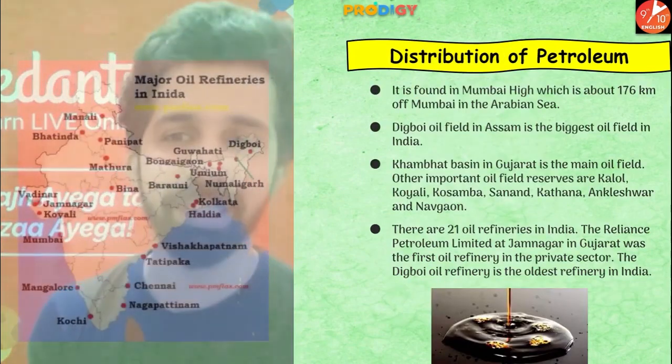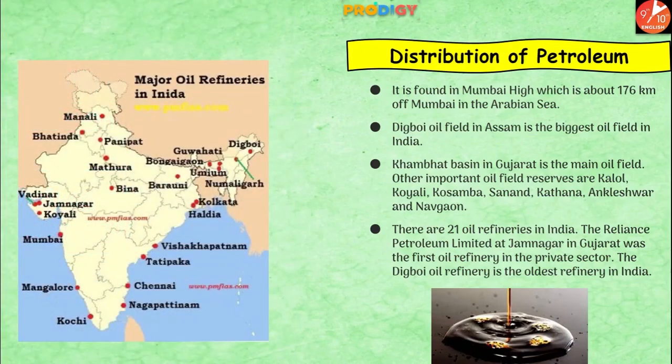And guys, this is the distribution of petroleum in India. Mostly it is found in Mumbai High, which is about over here, 176 kilometers off in the Arabian Sea. Then the next important oil field we have is in Digboi, which is in Assam. It's the biggest oil field in India. We have it in Gujarat also.